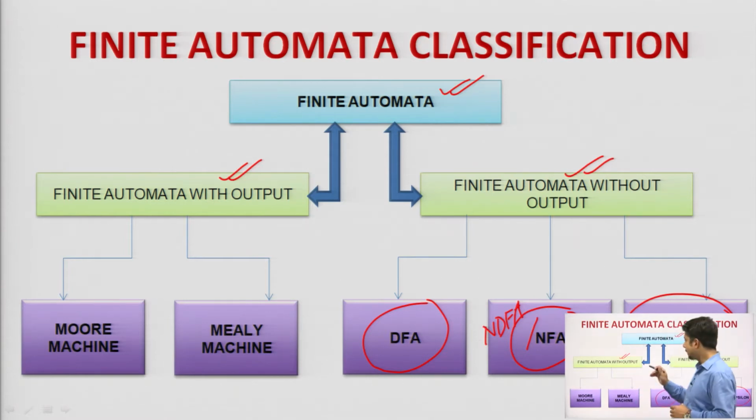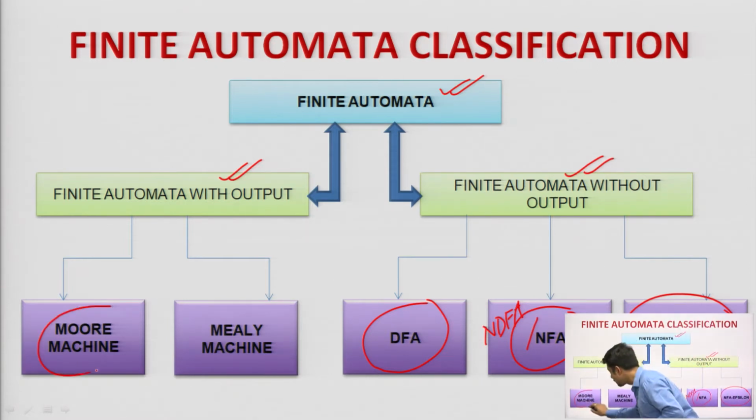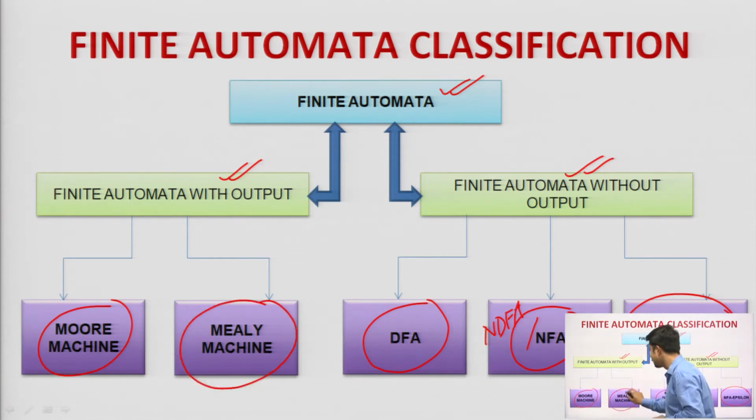Okay. So, that means with output we will have 2 machines, one is the Mealy machine and the other one is the Moore machine. So, in the previous class, we have seen the construction or designing process of the Moore machine as well as the designing process of the Mealy machine. If we look into these 2 machines, I will take only 1 or 2 minutes to discuss a little bit of understanding of what Moore and Mealy is all about.